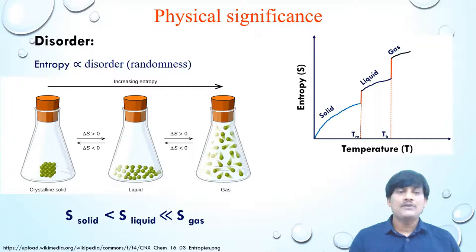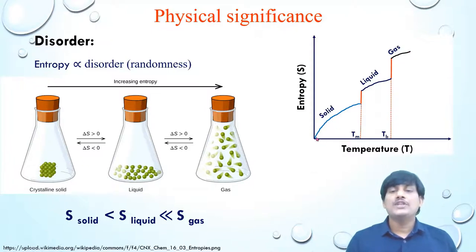We know that from solid to liquid and liquid to gas, there is an increase in disorder due to increase in movement of molecules. So from solid to liquid and liquid to gas, there is an increase in entropy. When you increase temperature, there is an increase in kinetic energy of the molecule, and also there is an increase in disorder of the molecules. So there is an increase in entropy. At 0 Kelvin, the entropy of the solid is 0.